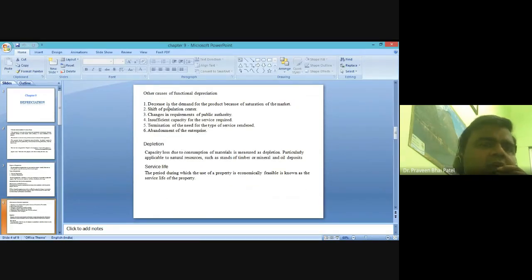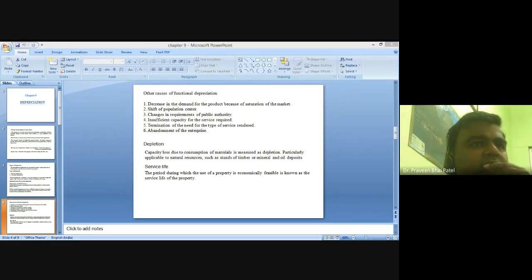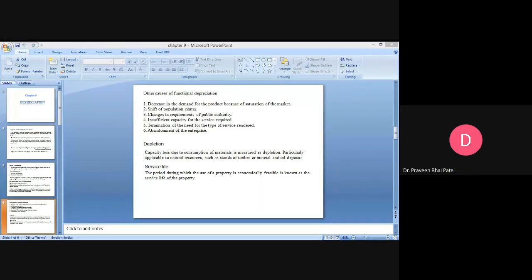Now, what are the other causes of functional depreciation? So, there are six major other causes which are the reason of functional depreciation. There is a major difference between physical and functional depreciation. Physical is basically occurring inside the industry, inside the instrument, with respect to technologies, wear and tear, and all. But functional depreciation is totally different.